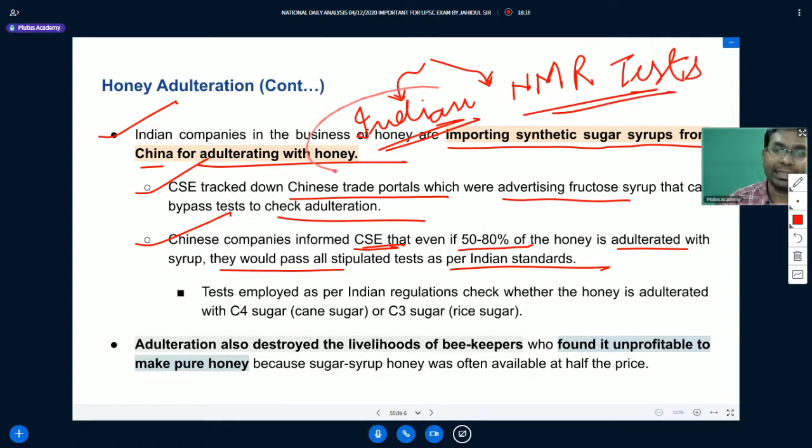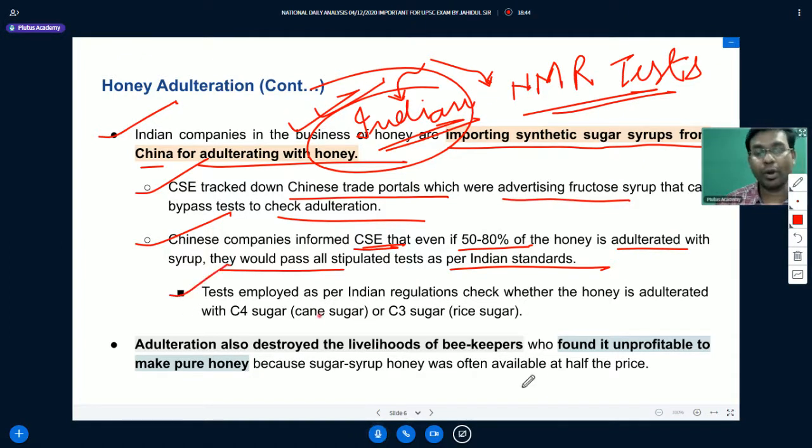In India they check whether there is cane sugar or rice sugar in honey. So even if 50 to 80% of the honey is adulterated, say out of 1 kg, half a kg or 800 grams is adulterated with sugar syrup, it will still pass the Indian test.